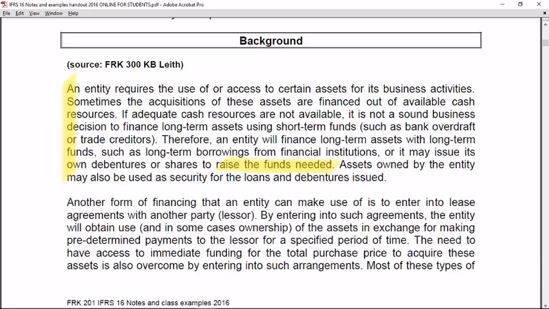Another form of financing, however, that an entity can make use of is to enter into lease agreements with another party, being the lessor. By entering into such agreements, the entity will obtain the use and in some cases even ownership of the asset in exchange for making predetermined payments to the lessor for a specified period of time. The need to have access to immediate funding for the total purchase price to acquire these assets is also overcome by entering into such arrangements.